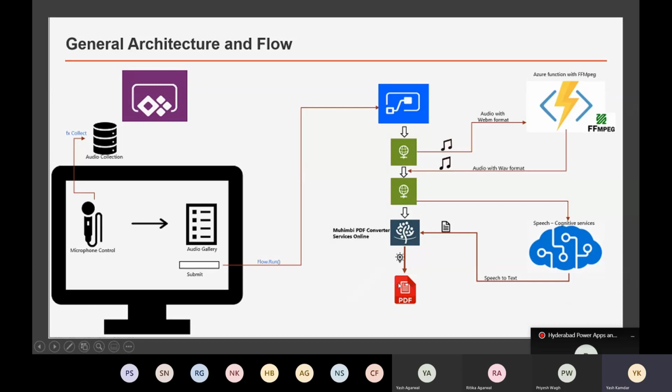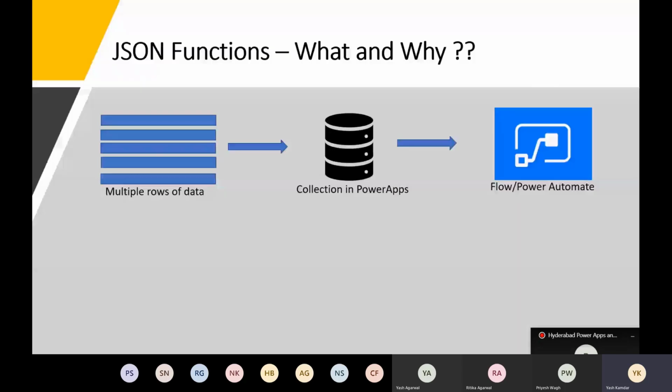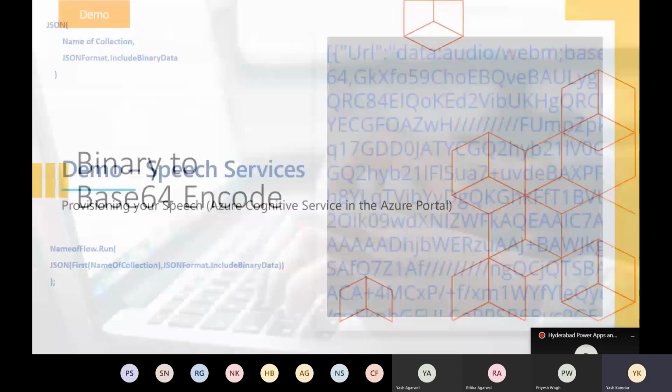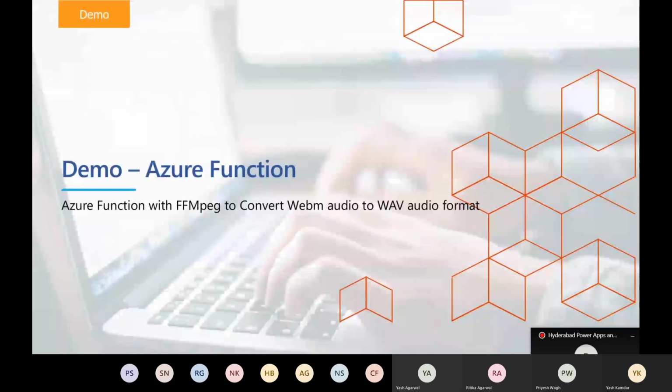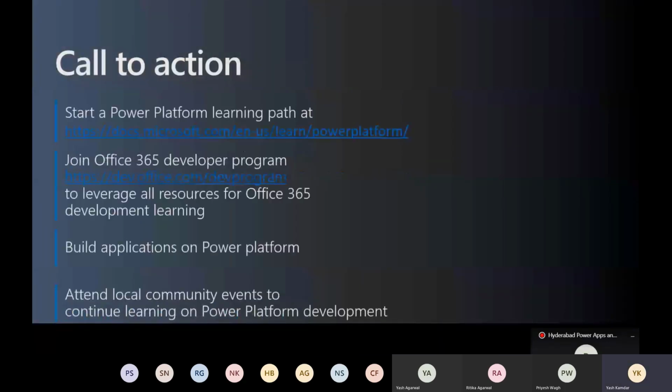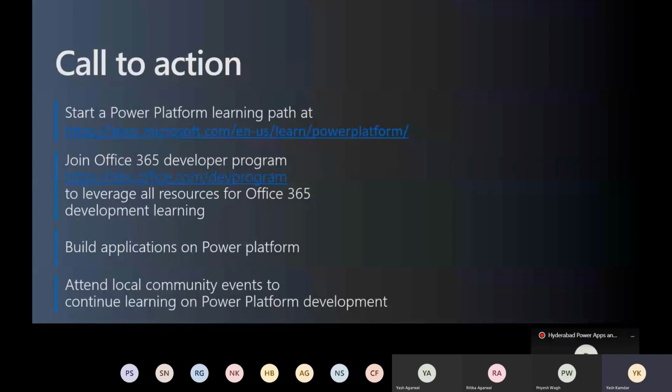Okay, so I'll just cover the rest of my slides because there are other important things too that I want to share. This is the call to action. If someone is a beginner, I'd encourage you to start the Power Platform learning path. It's very important because it's always good to back your skills with a certification, right? I think the Power Platform Fundamentals PL-900 is one good exam to clear and to showcase your capabilities. To complete that, you can just start with the Power Platform learning path.